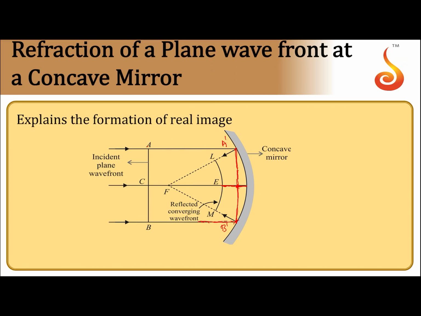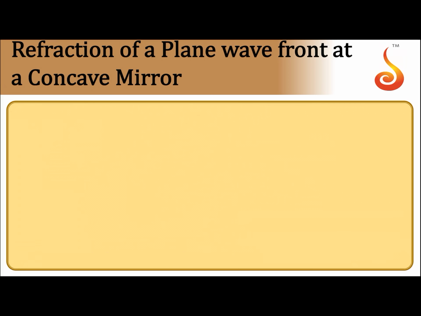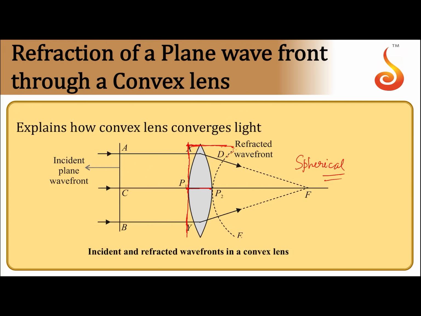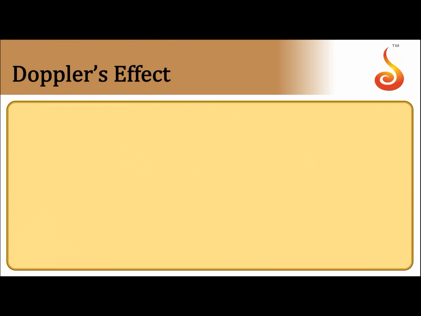So what happens, the wave at the center reaches the point E. By that time the wave at other points would have reached the points L and M. Then again you will get a spherical wavefront. In this case also it is converging, and in the previous case also it is a converging wavefront. So this is behavior of plane wavefront through convex lens and concave mirror. So that is all about the Huygens principles.